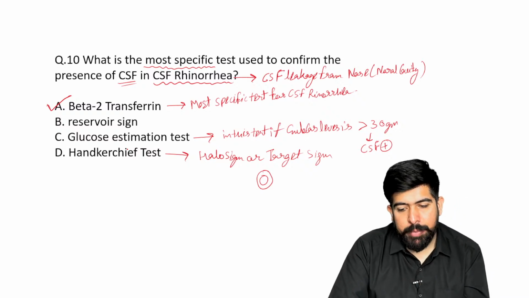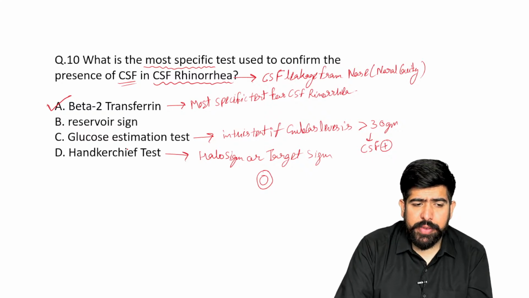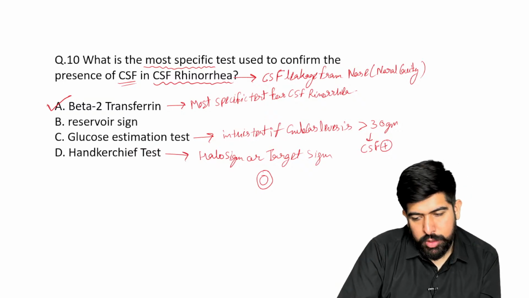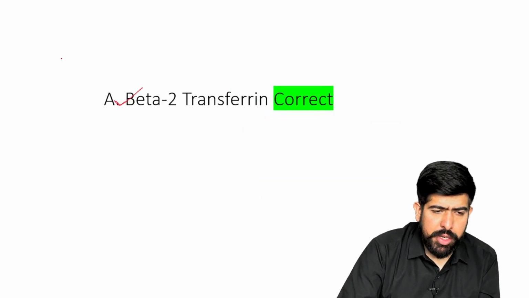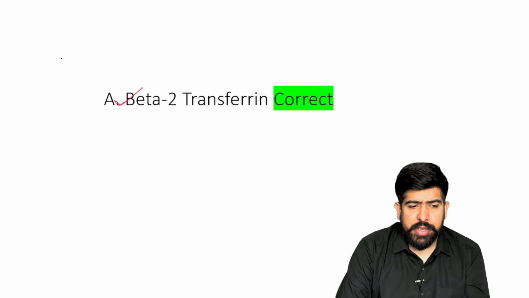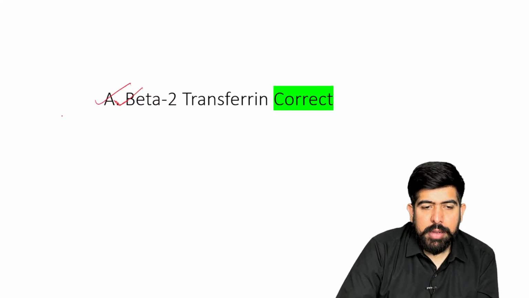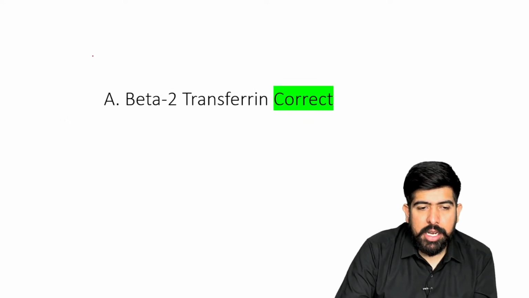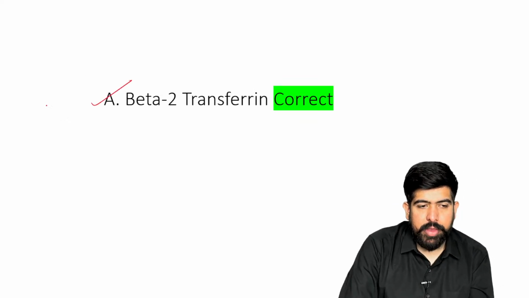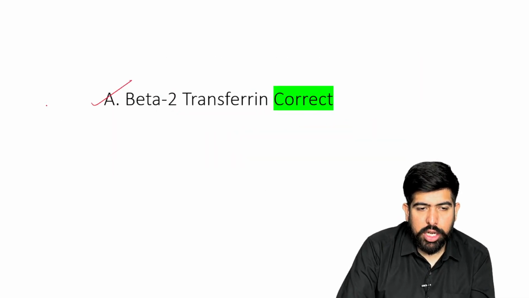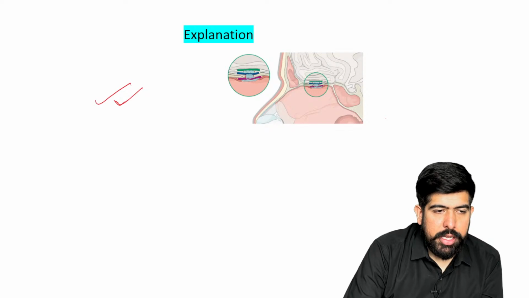But if I'm asking which is the most specific, your most specific is beta 2 transferrin. Remember about it. Which is the most specific? Yes, beta 2 transferrin is the most specific. Is it clear? Let's talk about it.